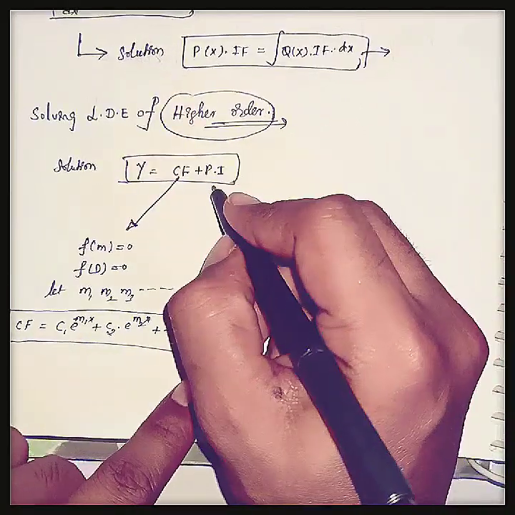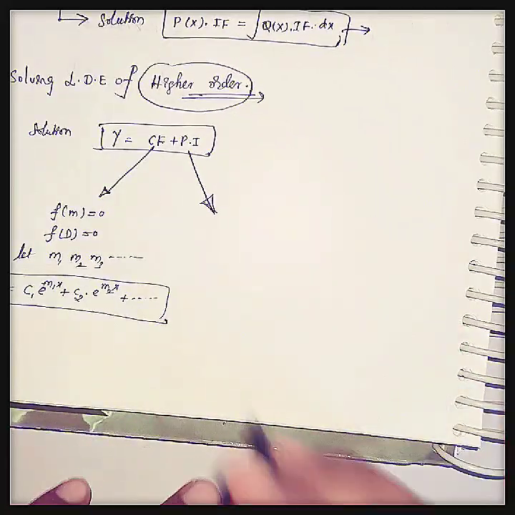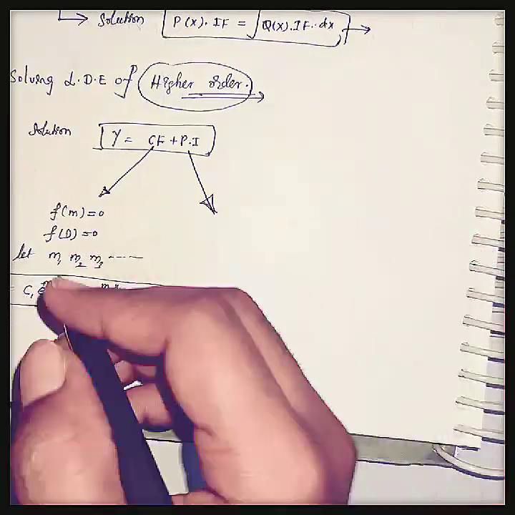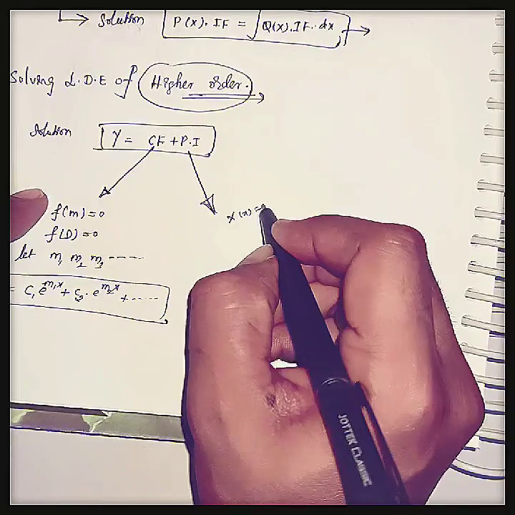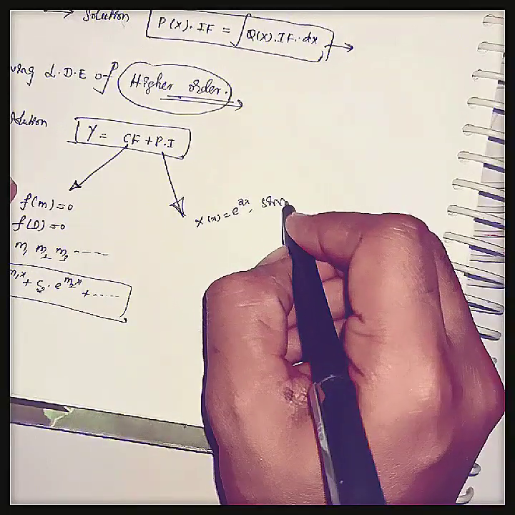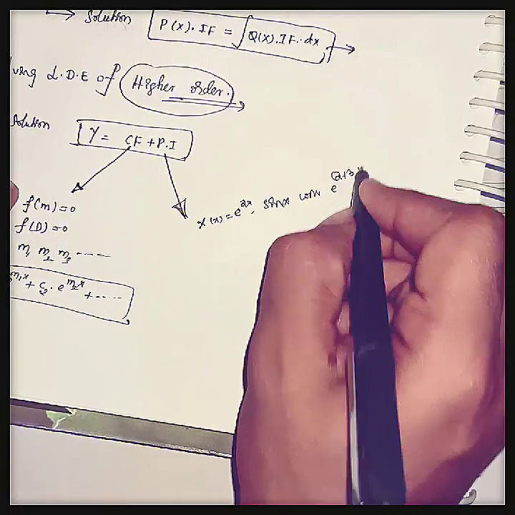And the second one is particular integral. How should we calculate the particular integral? There are different types of methods based upon the given question. They can ask in the question f of x like e power of ax, sin x, cos x, e power of (a plus bx), like this. There are different models.